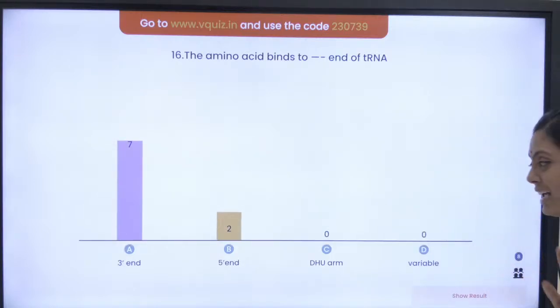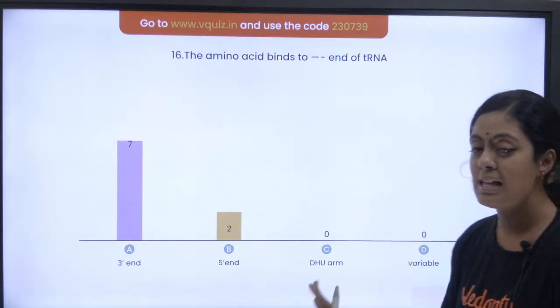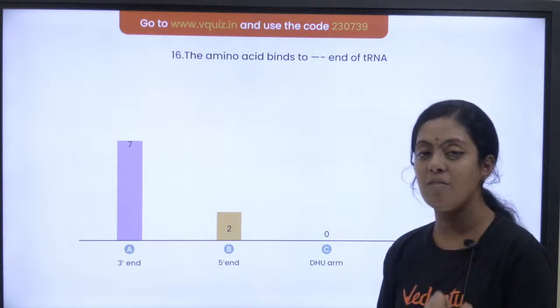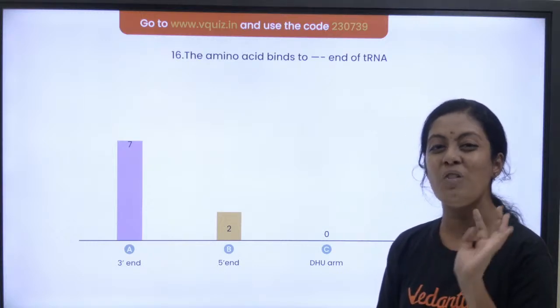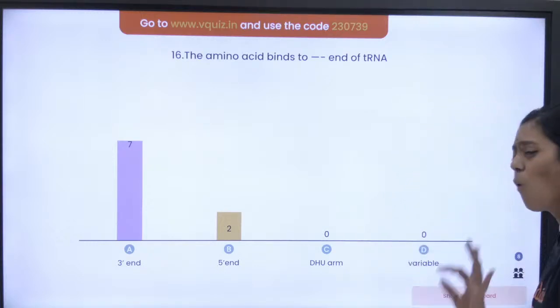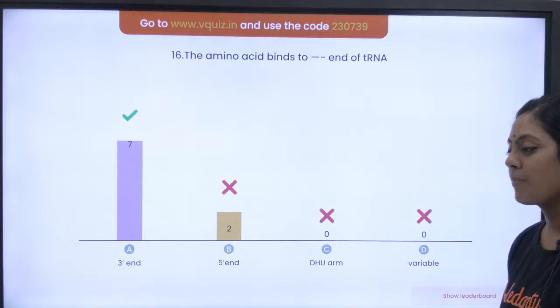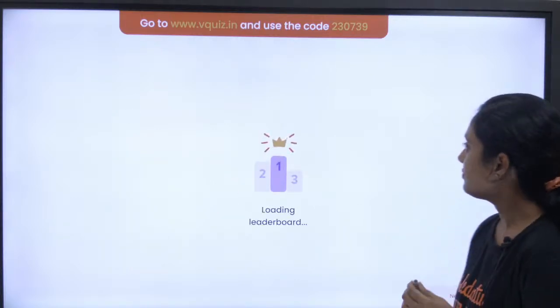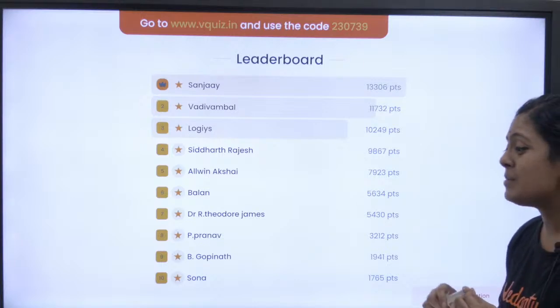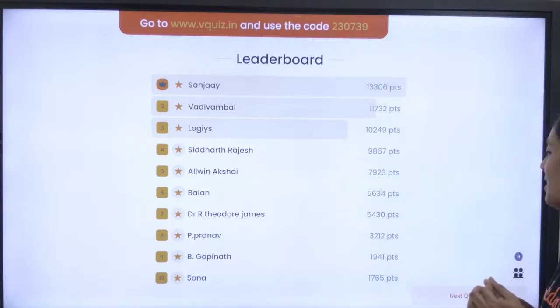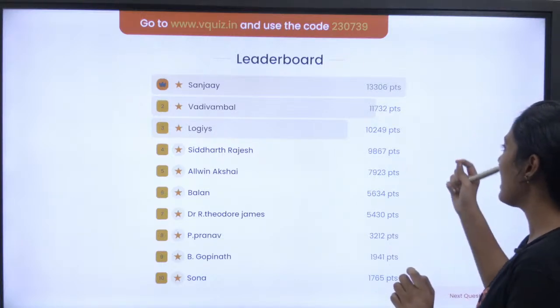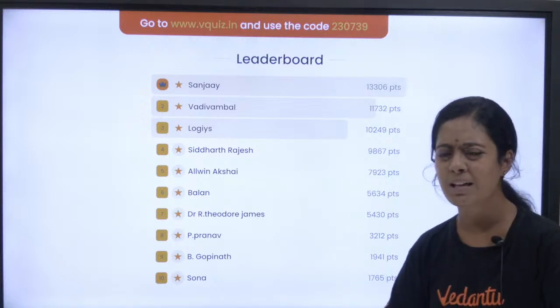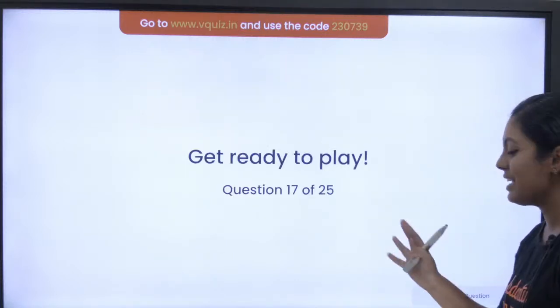So we are revising everything. 7 பேர் 3' end ன்னு ஆன்சர் பண்ணிருக்கீங்க. ரொம்ப நல்ல விஷயம். You guys are getting your concepts very right. Okay? And that's more than important for your NEET exam. பார்க்கலாம். Let's see the leaderboard. So Sanjay still tops. Vadivamba, Logis we have. Okay? கொஞ்சம் difference தான் இருக்கு எல்லாருக்குமே. Anyone can top by the end. Yes, we will go to the next question.